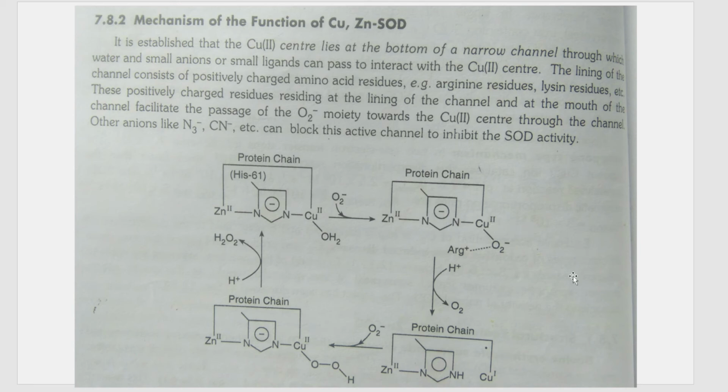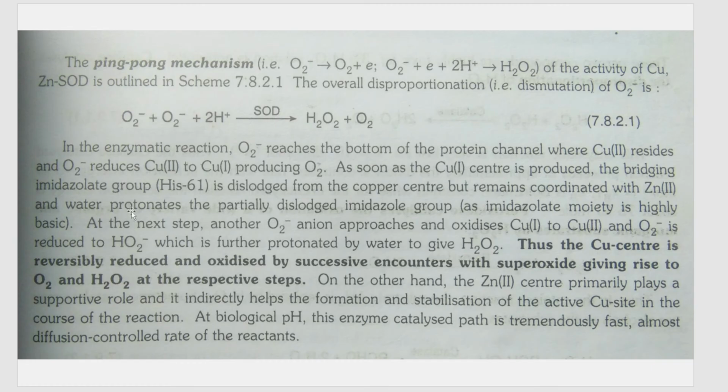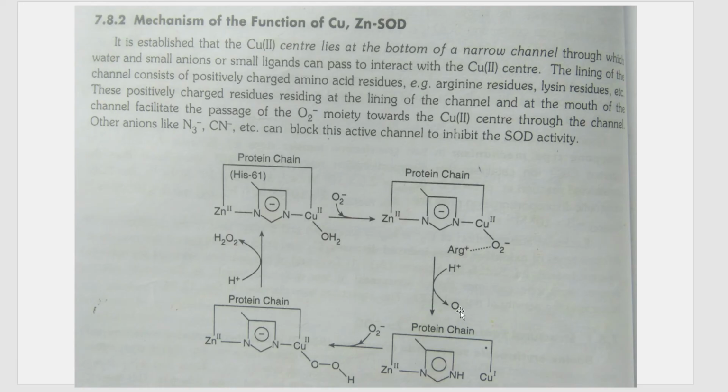As it converts Cu2 to Cu1, it itself gets converted into O2. From O2 minus, it is getting converted to O2. And as the Cu2 gets converted to Cu1, this bond between the copper and the imidazole nitrogen breaks off, and this imidazole nitrogen gets protonated by water. That is, it gets one proton. So you can see that this is step number one, where oxygen is released. You know that in the final reaction, we have one oxygen and one H2O2. So this oxygen is given out in this step, that is step number one.